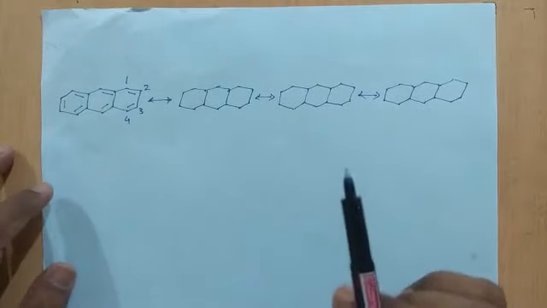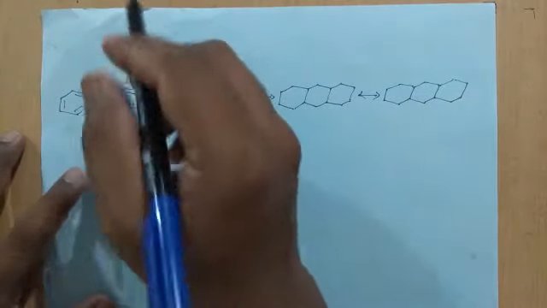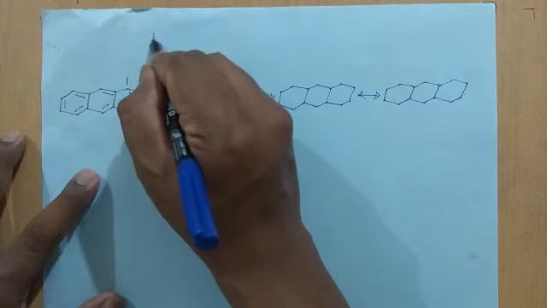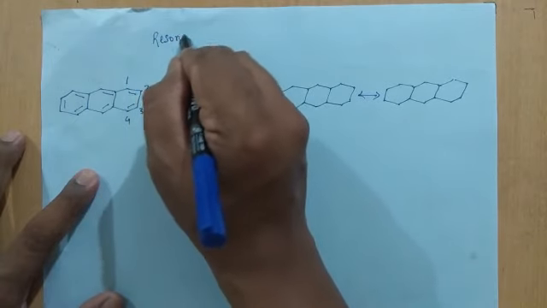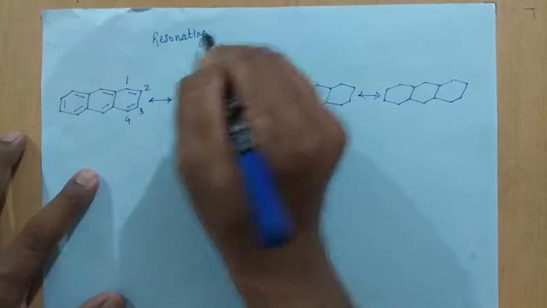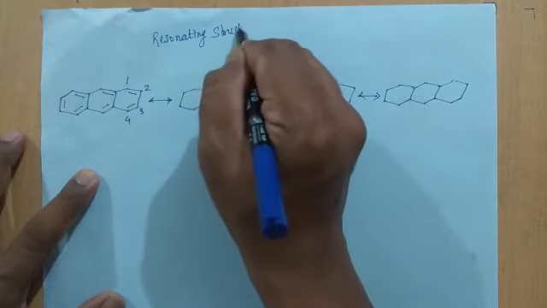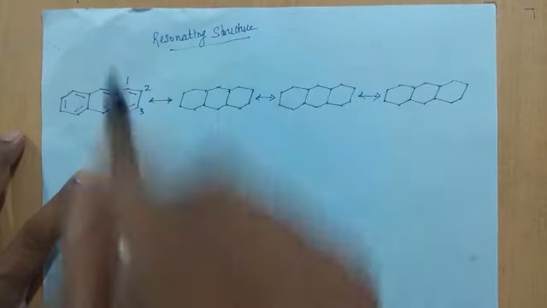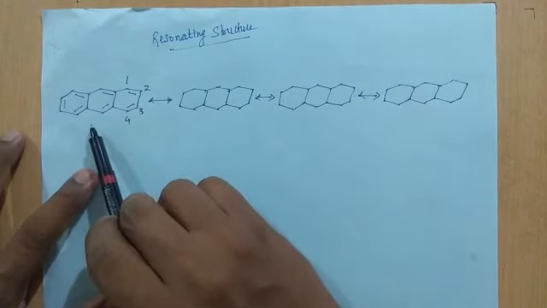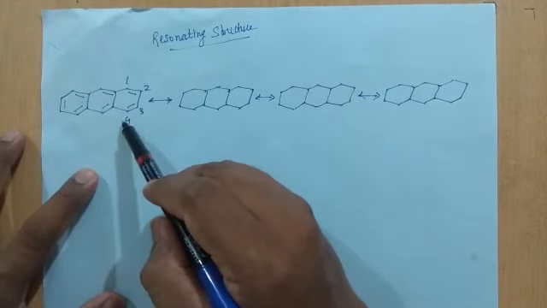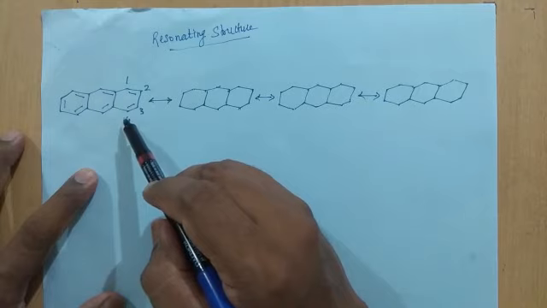Now as per the resonance theory, we are drawing the resonating structures of anthracene. This is important. This is the first structure I have drawn. These are numbers of carbon atoms just for representation.